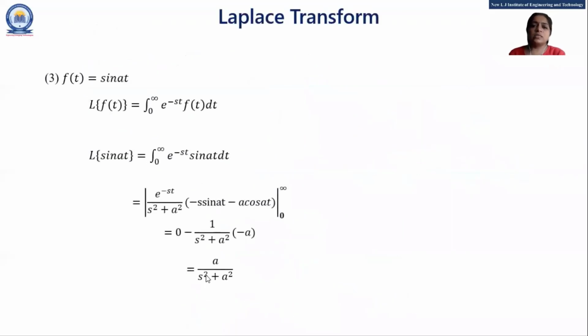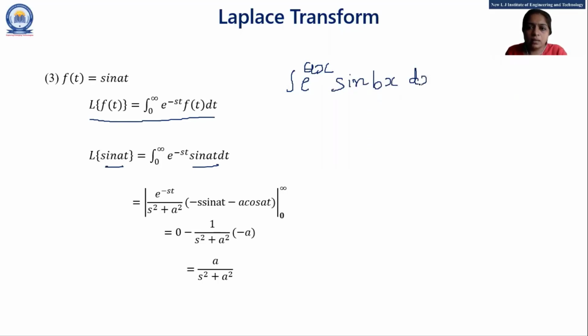Now, the next is, our function is sine at. Okay. So if we apply Laplace on both sides, then Laplace of f of t, the original formula is this, right? If I replace f of t with sine at, then the right hand side is again sine at. If you remember the integration formula, e raised to ax sine bx dx.